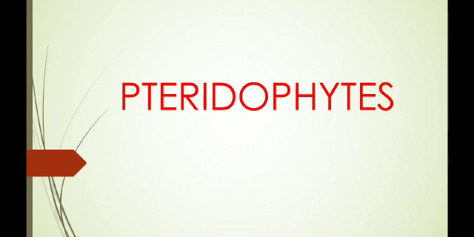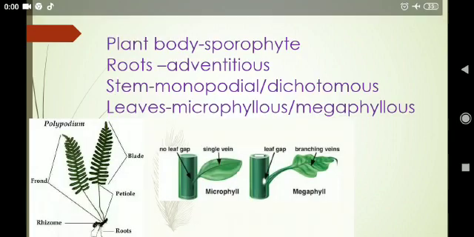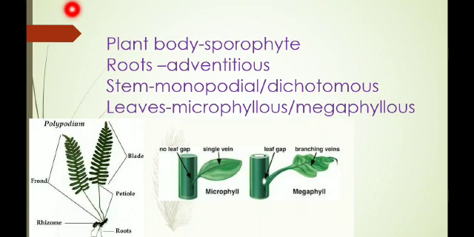Let us see the general characteristic features of Pteridophytes. The plant body is mostly sporophyte, and this is the dominant phase. The sporophyte is differentiated into root, stem and leaves. First is the root. The root is mostly adventitious in nature. Adventitious means any part of the plant body that can produce roots, that is an adventitious root system.